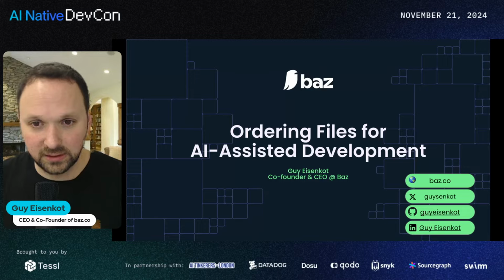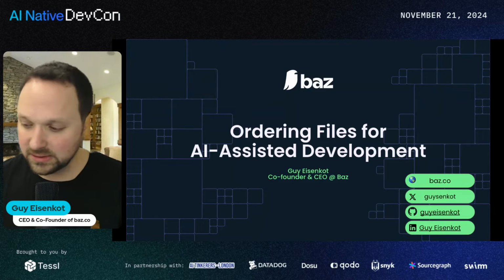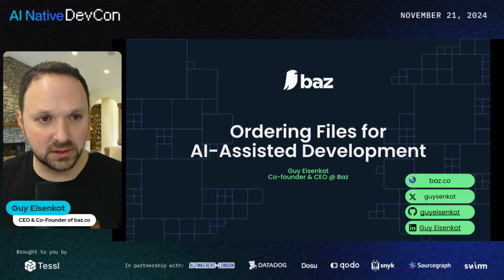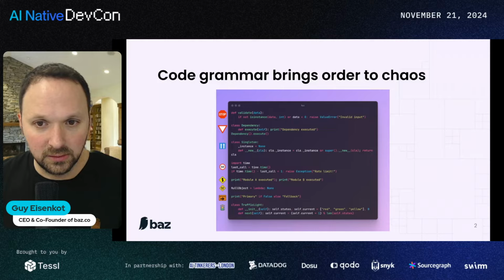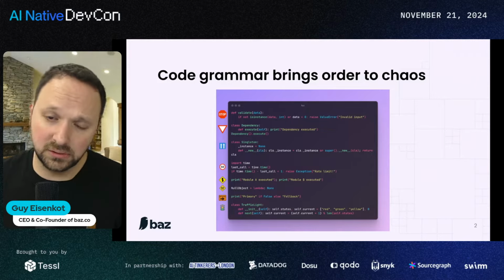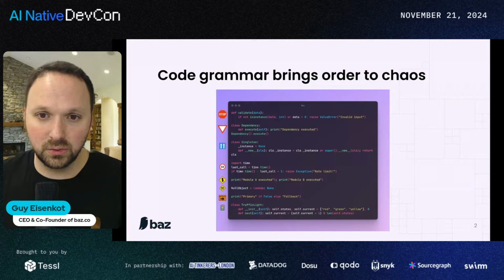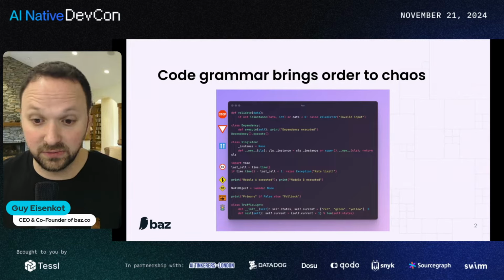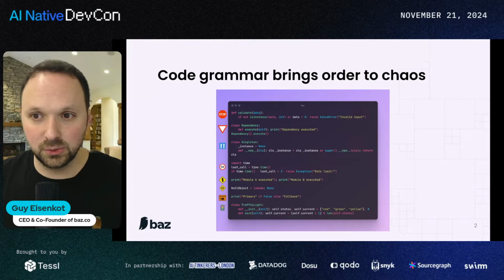So this talk will get very technical very fast. We'll start by putting up some basic premises to get us going, a few analogies that we'll use along the way. The first one is code grammar. Even before we dive into ordering files, and specifically in the context of code review, we should take a look at code and code grammar and see what it brings to the table.